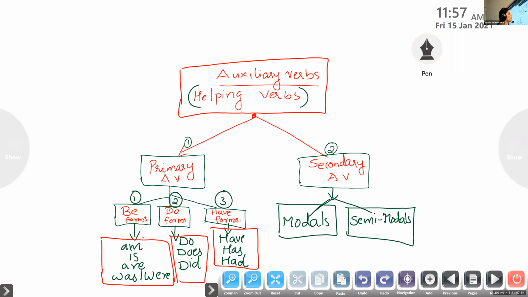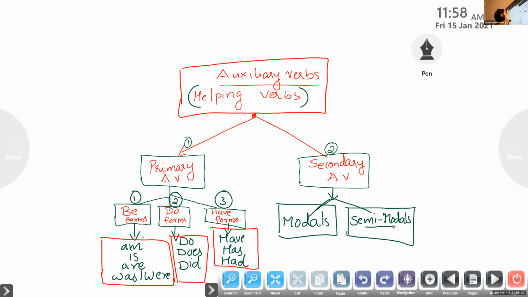You can call these semi-modals, or the semi-modals also come under the modal auxiliary verbs. But we are categorizing them separately because we use the preposition to after this semi-modal auxiliary. So secondary auxiliary verbs are divided into two: modals and semi-modals.